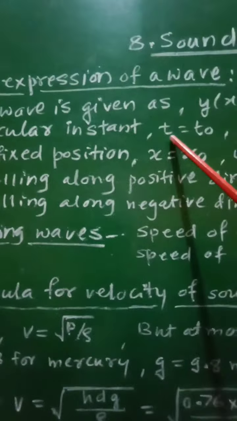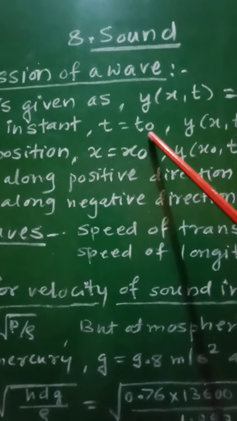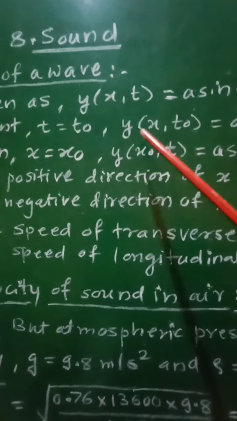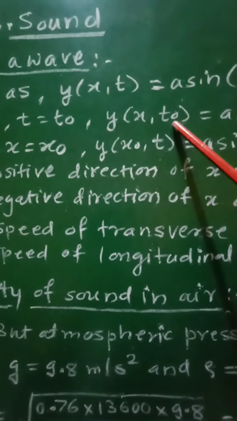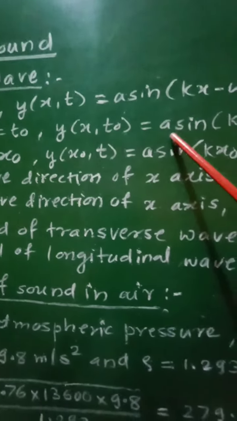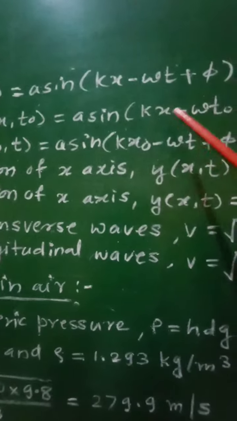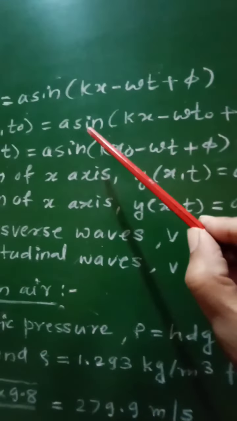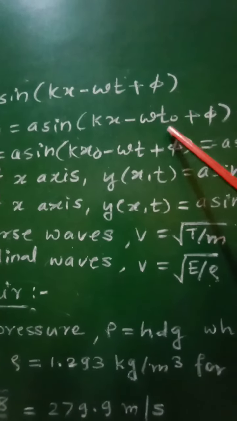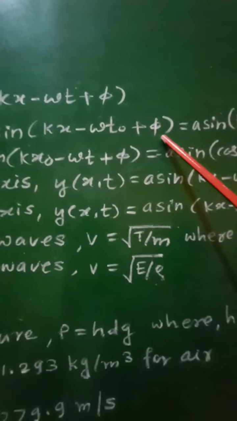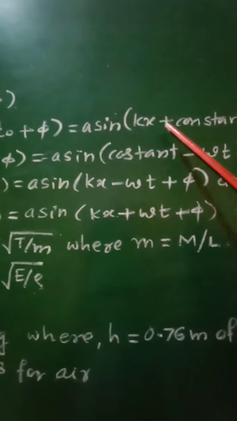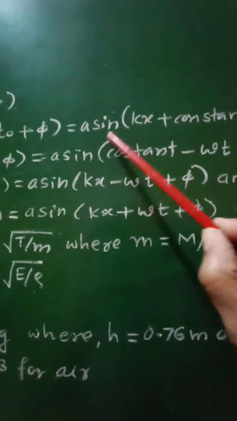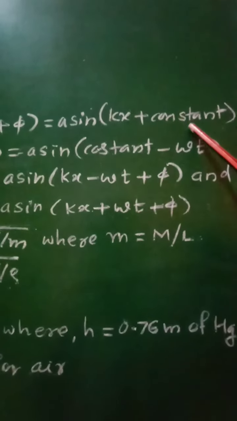of time t equal to t0, displacement y at (x, t0) will be given as a sin(kx − ωt0 + φ), which will be given as a sin(kx + constant).